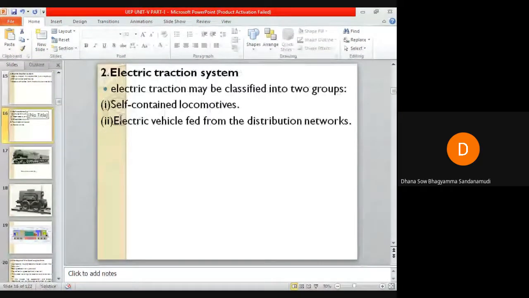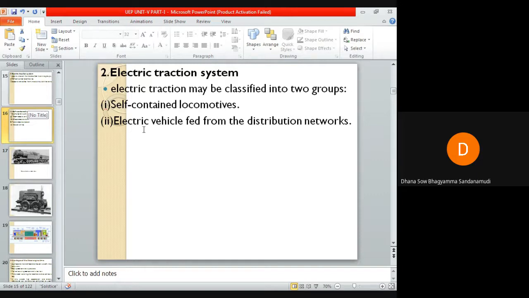So this is about self-contained locomotives. Next is electric vehicles fed from the distribution network. The vehicles in an electric traction system that receive power from an overhead distribution network fed from the substation with suitable spacing are the electric vehicles.